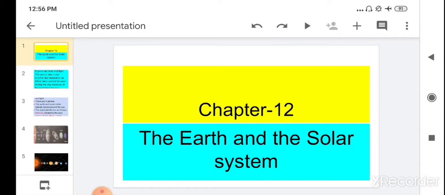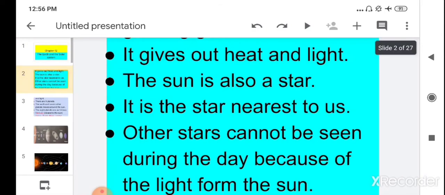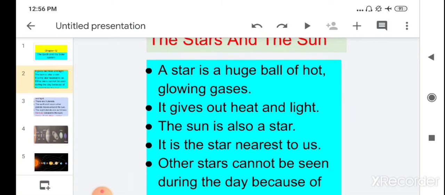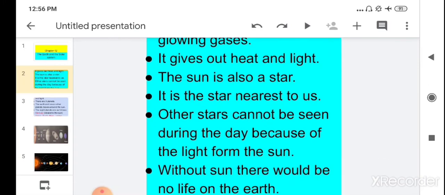Children, in the last video, we started a new chapter, chapter number 12, the Earth and the Solar System. In that video, we learned about the star. So what is a star? A star is a huge ball of heat and glowing gases. We learned that our sun is also a star which has its own heat and light. It gives us heat and light. So the sun is the nearest star to us.